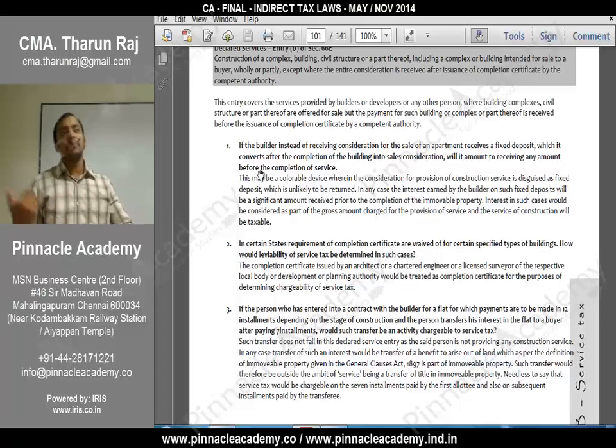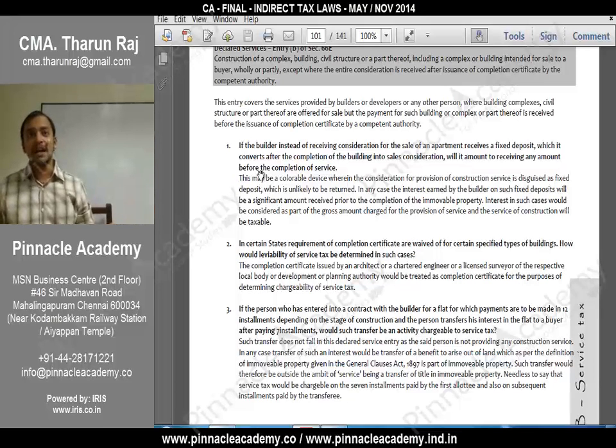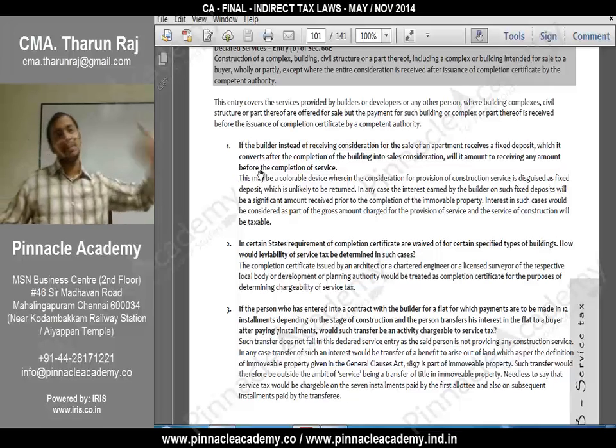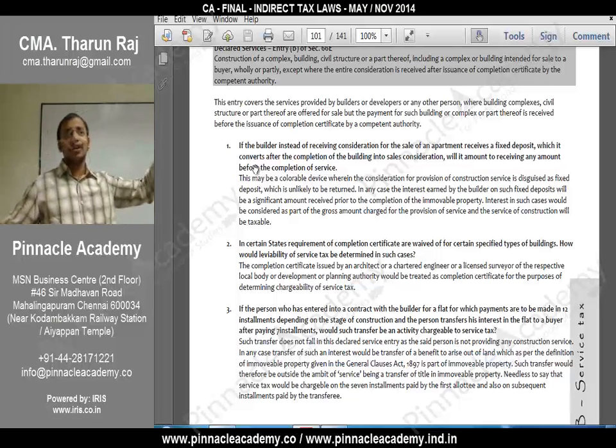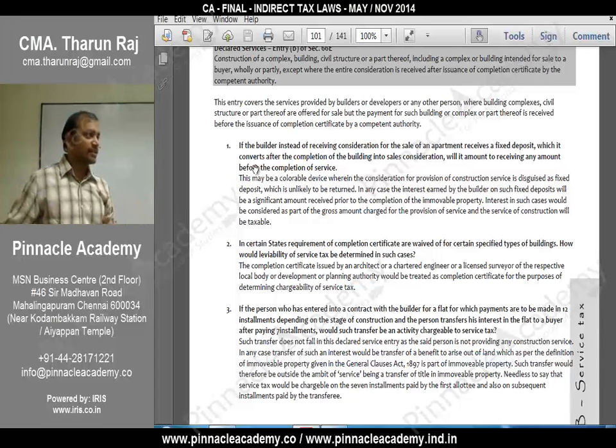Okay, that is one type of contract that can be done. What is that? Suppose I am starting building construction now, I can enter into an agreement with that person that in future he should buy. If he is not buying, then I can specify the damages. That is done separately. That is not a sale of immovable property here or any service. That is a contractual obligation, because the builders should have a security.